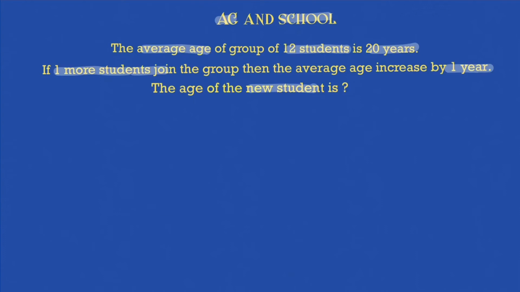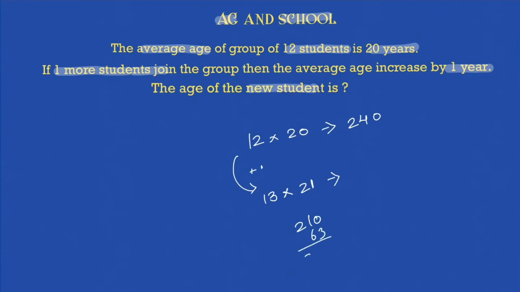So you will say it's quite simple. There are 12 students and their average age is 20. So the sum of age of all the students is nothing but 240. 12 into 20, 240. If one more student is added, the total number of students is now 13 and their average age is nothing but 21. So the sum of age of all these 13 students will be 13 into 21. If I have to solve this, 210 plus 21 into 3, 63. This becomes 273.